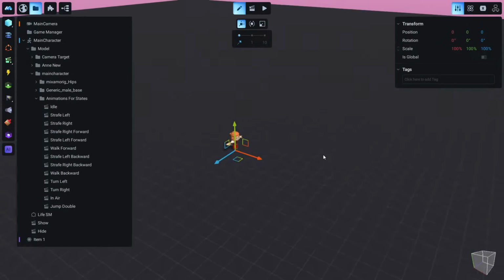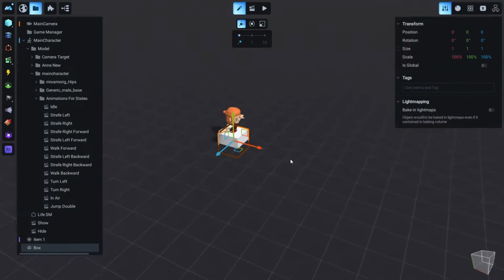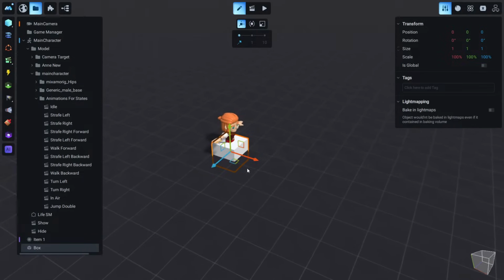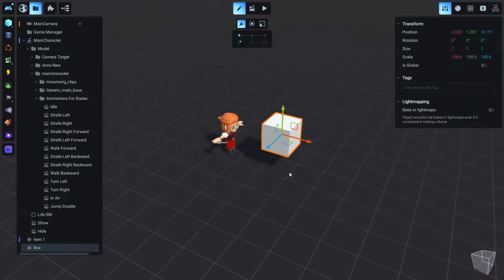Now let's start by adding a simple object in our scene. For example, this cube. Okay, so to move this cube, I just click this. We can move it from the arrows like this or like this, or we can click this little square and move it everywhere you like, or in these two axes.